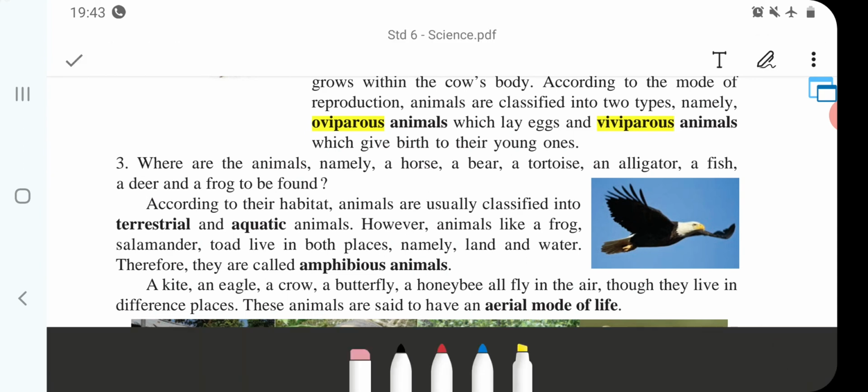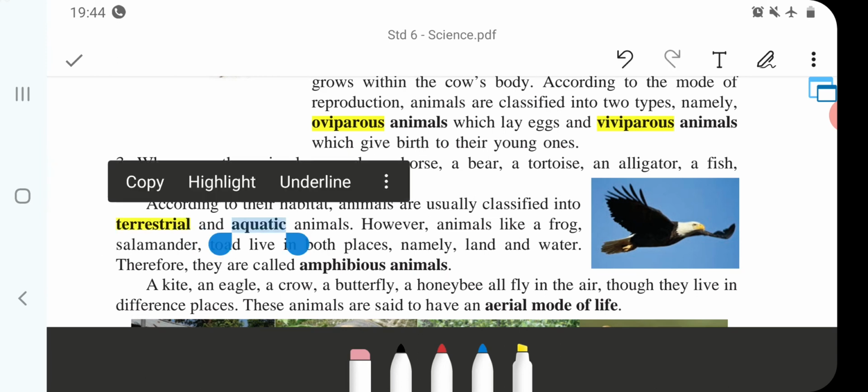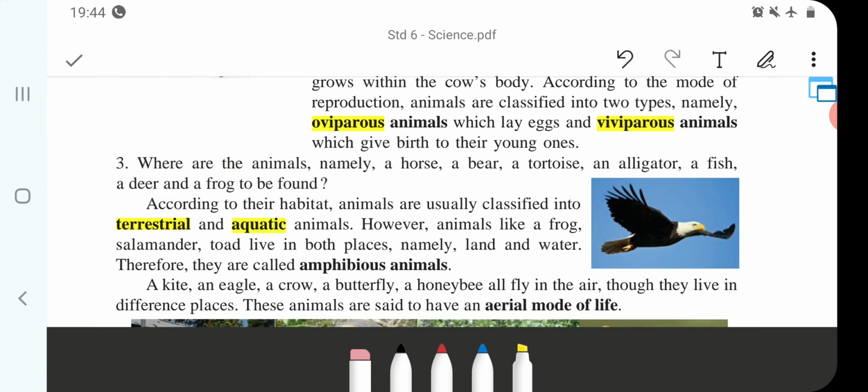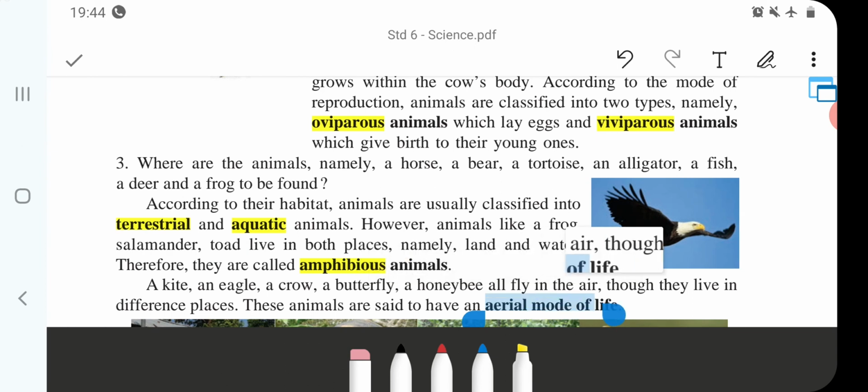So, the next one is according to habitat. Animals are usually classified into terrestrial, aquatic, amphibious animals and aerial mode of life. These four types of animals are there.